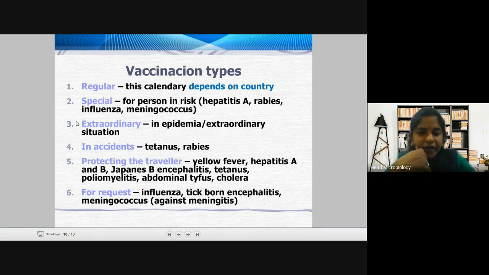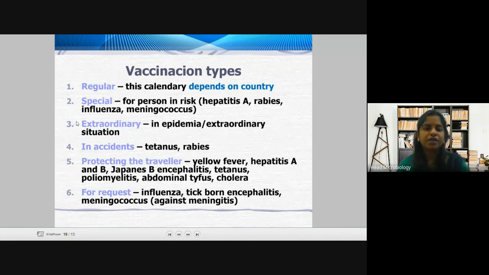And it can be given in accidents, like you may know, if you get hurt with an iron rod or iron nail or something, your parents say go and take tetanus. They say you go and take tetanus because it will prevent any further infection.